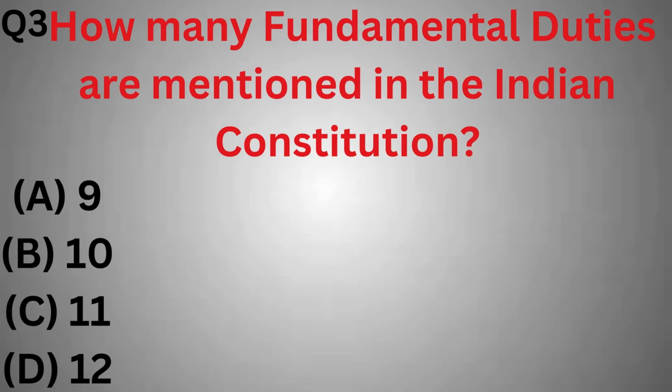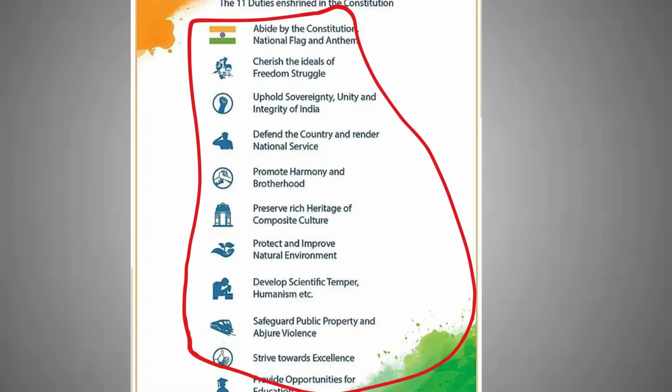How many fundamental duties are mentioned in the Indian Constitution? 9, 10, 11 and 12. So the correct option is option C, 11. Originally there were 10 fundamental duties listed in the Constitution. The 86th Amendment Act of 2002 added the 11th duty, which is related to providing opportunities for education to children.